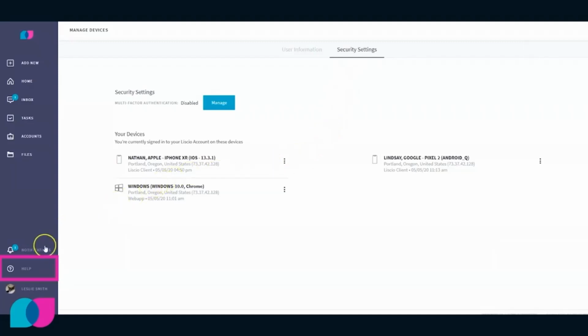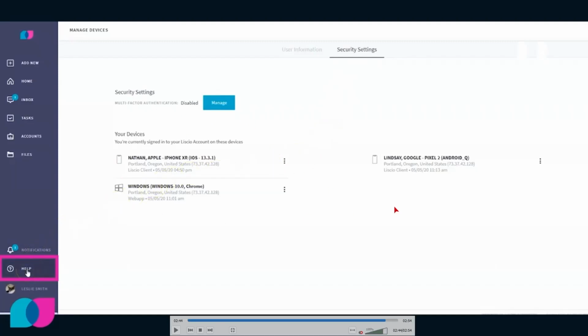Important stuff: all the devices that are currently signed into this individual's Liscio account. A great reason why you may want to look into this once in a while is, let's say for whatever reason you look at this and you see a device over here that you don't recognize.